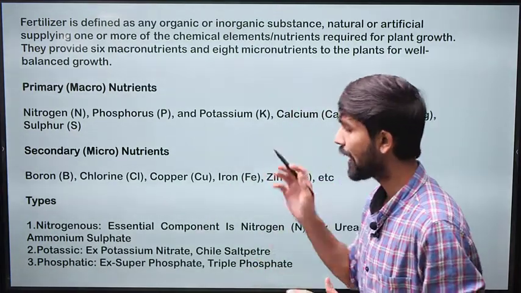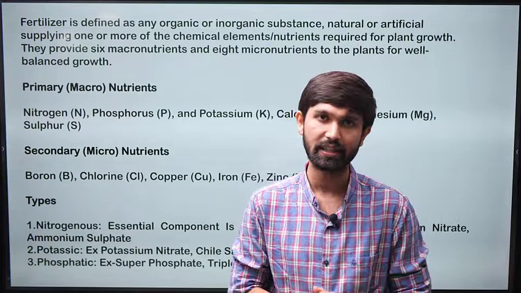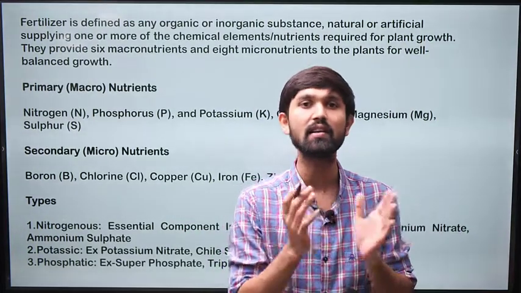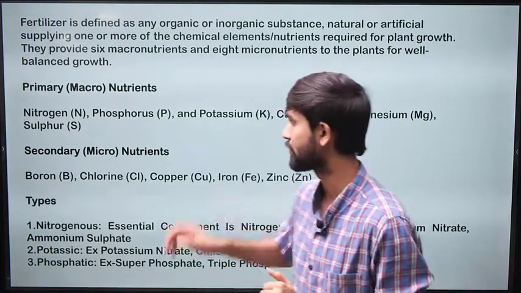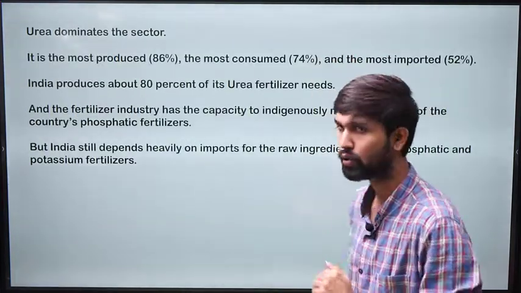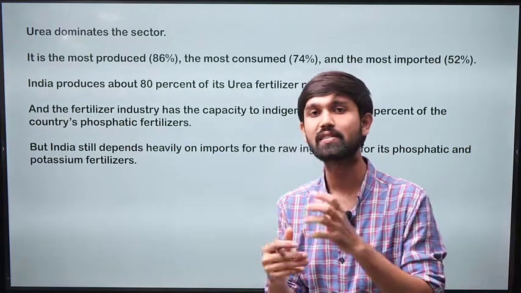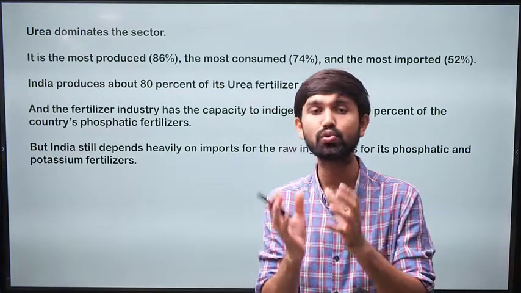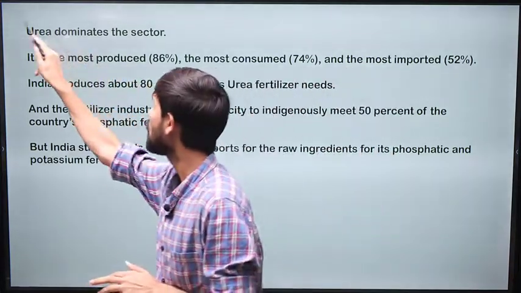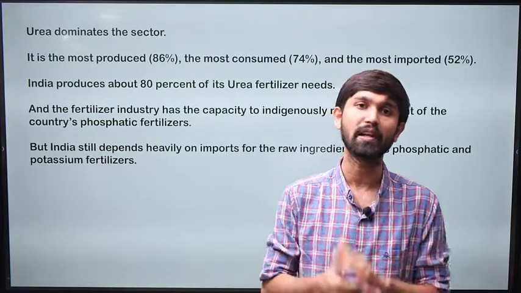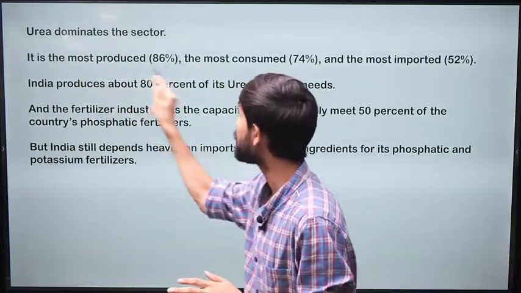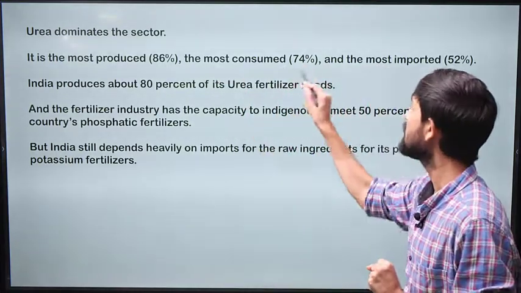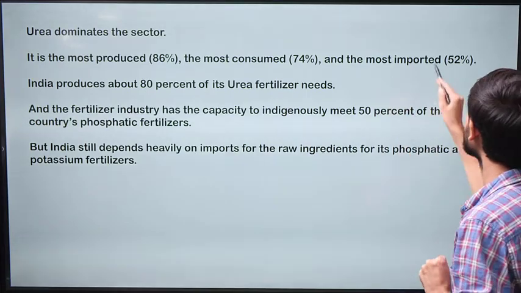So these are the types of fertilizers based on the primary element that is present in them. And these fertilizers are also the major fertilizers which are used in the Indian agriculture sector. So this was the information with respect to what is a fertilizer and what are the various types. Now, when we talk about India, which is that fertilizer which is used the most in India? So urea or the nitrogen based fertilizer dominates the Indian sector, and it is the most produced. 86% of production is done for urea fertilizer, the most consumed 74%, and the most imported as well.